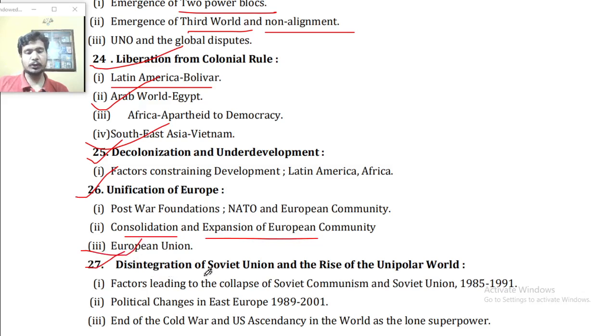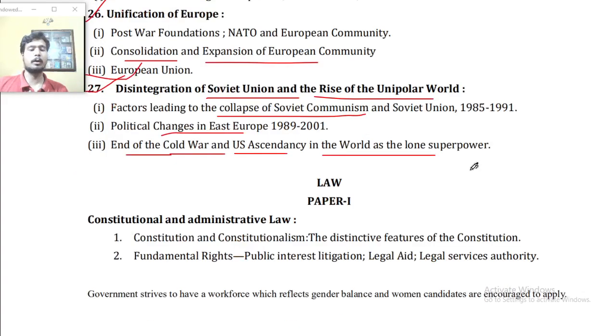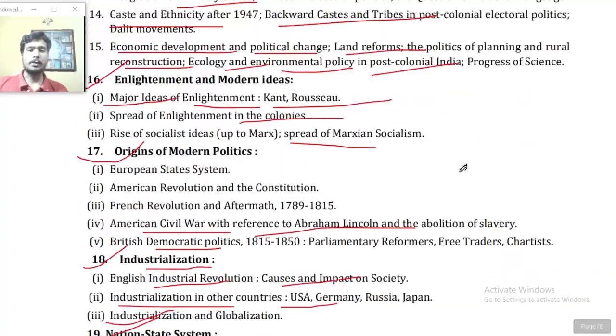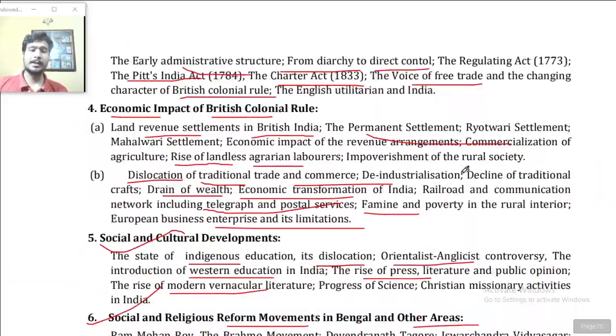Point number 27, disintegration of the Soviet Union and the rise of the unipolar world. Factors leading to the collapse of Soviet communism and the Soviet Union, 1985 to 1991, the political change in East Europe 1989 to 2001, end of the Cold War and US ascendancy in the world as the lone superpower. So these are the syllabus of Paper 2 History.